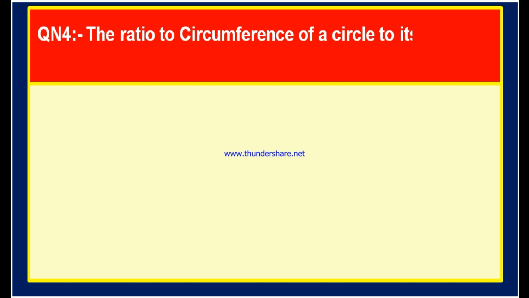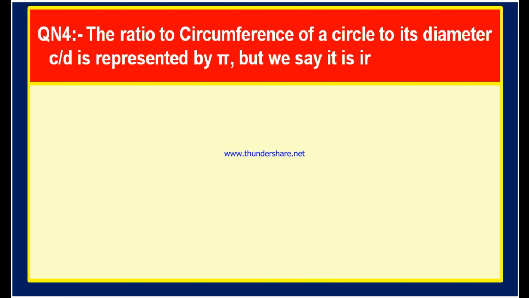The ratio of circumference of a circle to its diameter, C by D, is represented by pi, but we say that it is irrational. Why? I shall repeat. The ratio of circumference of a circle to its diameter, C by D, is represented by pi, but we say that it is irrational.